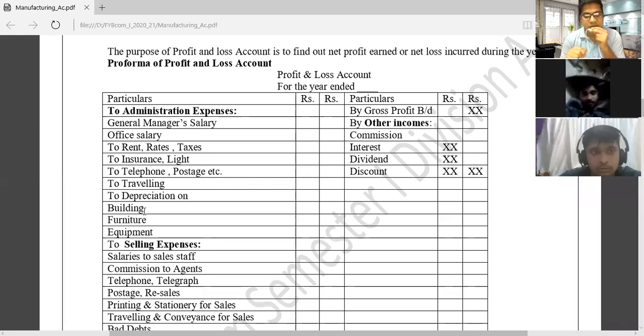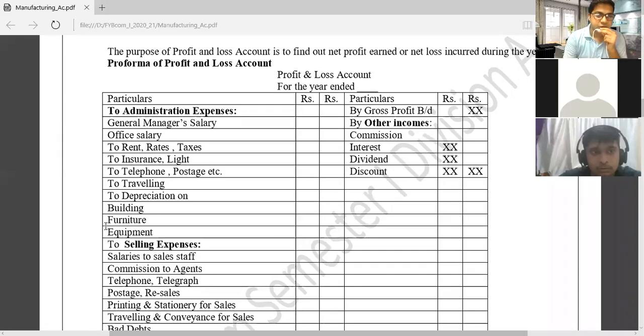We discussed depreciation on plant and machinery in the manufacturing account because it is related to the factory. Now these assets are related to the office. Therefore, depreciation on office building, office furniture, and office equipment, we will record on the debit side of the profit and loss account.